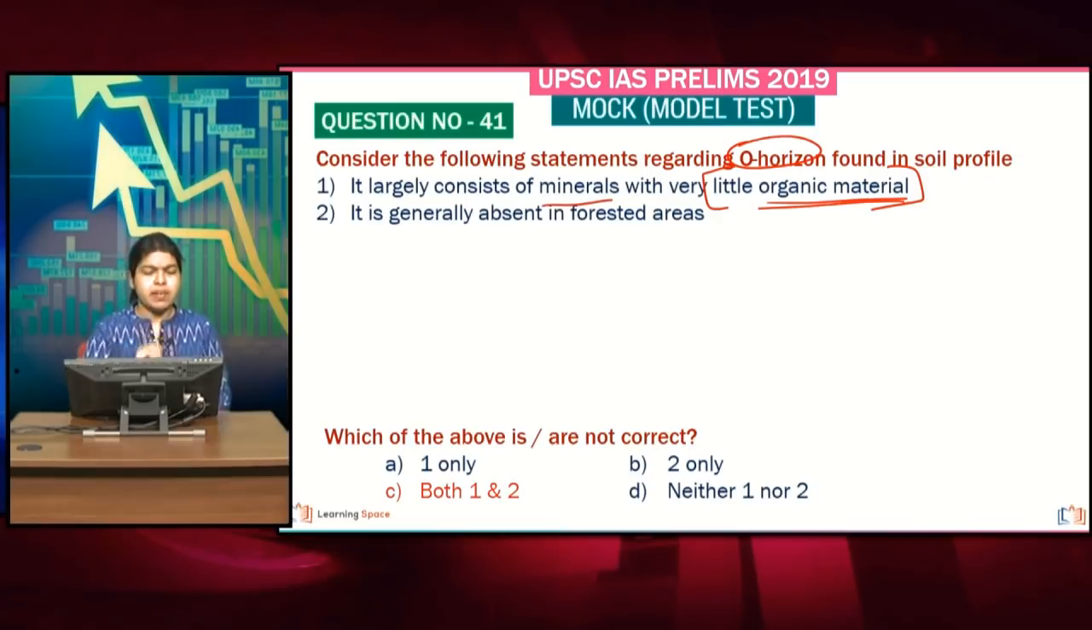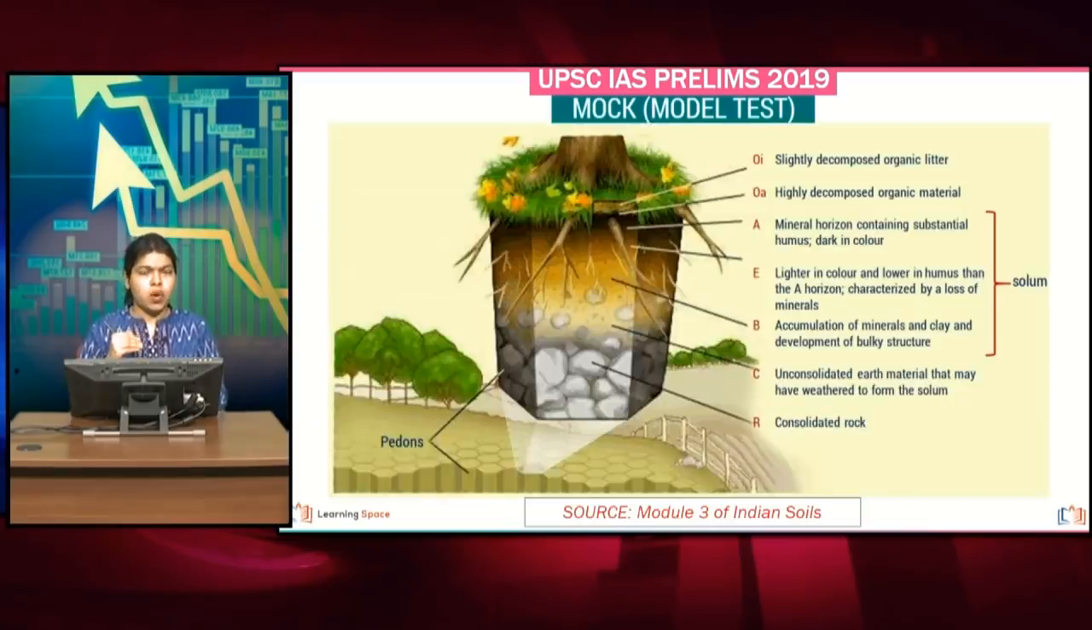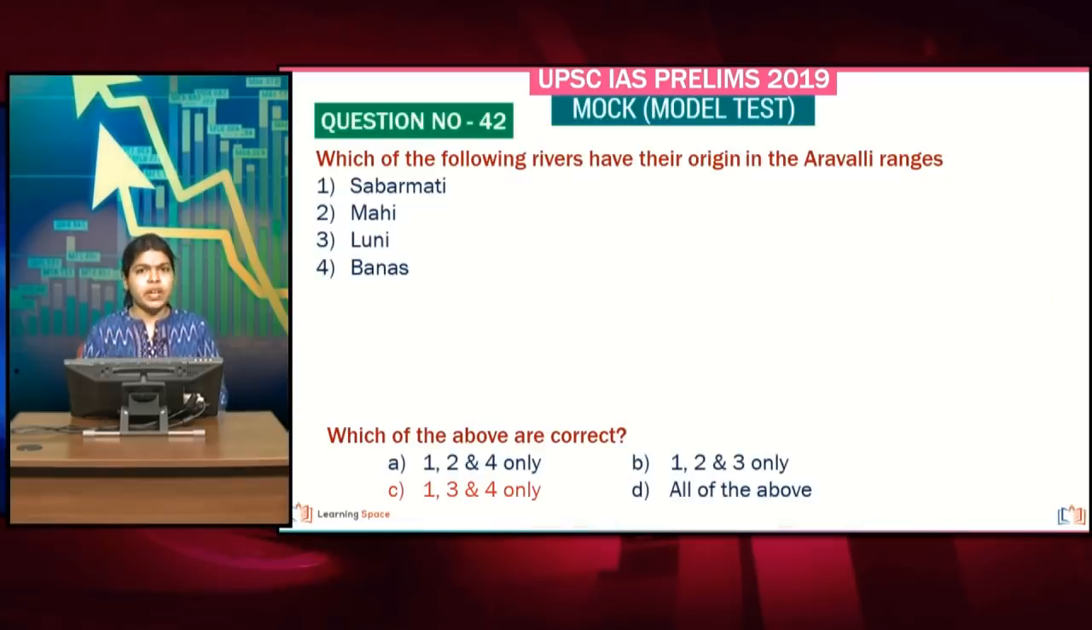predominantly of minerals, and it is generally absent in the forested areas. Again, this is wrong, and that is because when you take the forest areas, the O horizon will comprise some partially decomposed or undecomposed state of leaves and litter. So the second statement is also wrong here. If you see this particular diagram, you can very well see that the O horizon is going to comprise some sort of organic litter or organic material, and the source is nothing but module 3 of Indian soils.